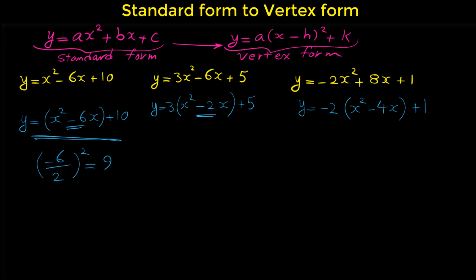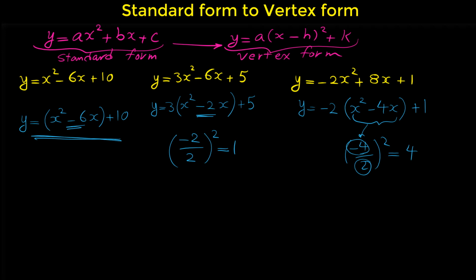In our second example, we have to add a negative 2 over 2 squared to the bracket. Negative 2 over 2 is negative 1. Negative 1 squared is 1. So we have to add 1 to the bracket. And here negative 4 over 2 squared is 4, because negative 4 divided by 2 is negative 2, and negative 2 squared is 4. So here in our first example, we have to add a number to our bracket to make it a complete square, and that number is 9.